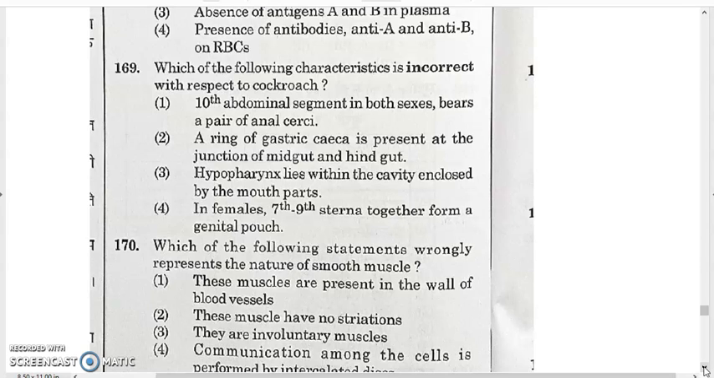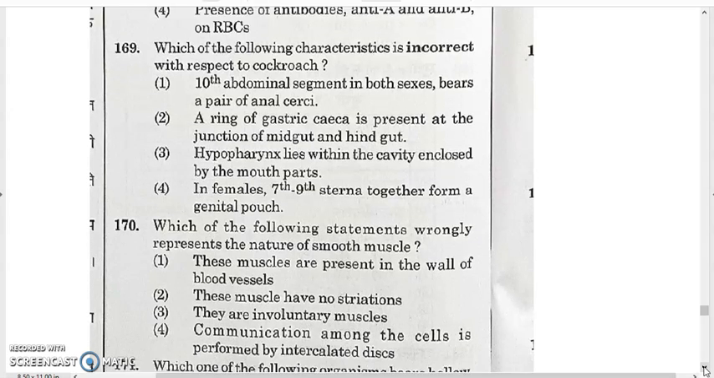It's a wrong statement, that a ring of gastric ceca is present at the junction of midgut and hindgut. At the junction of midgut and hindgut, malpighian tubules are located. So the answer for 169 will be 2.